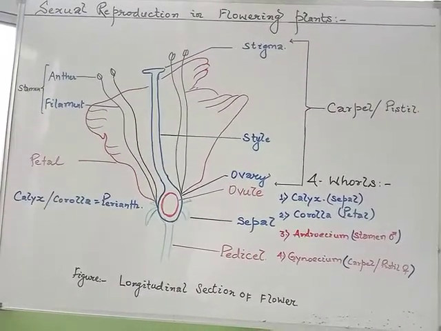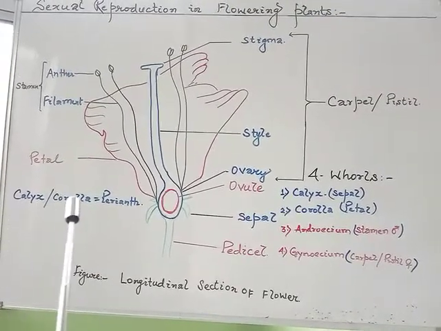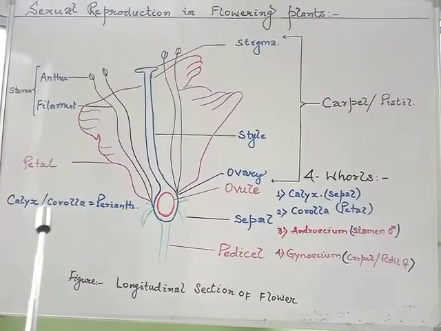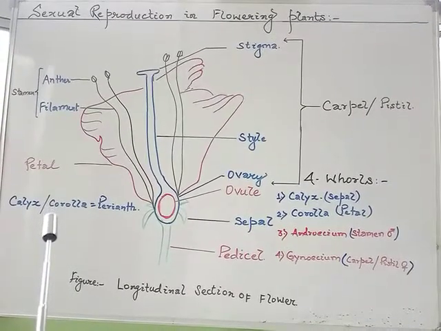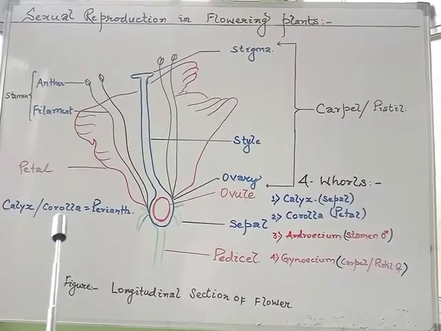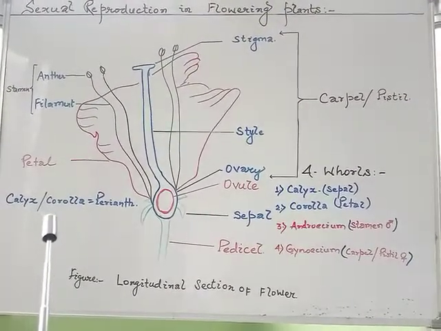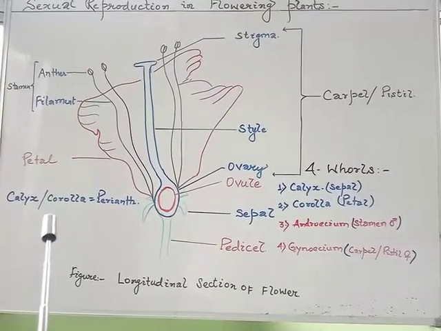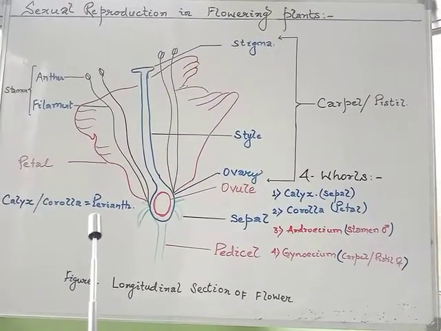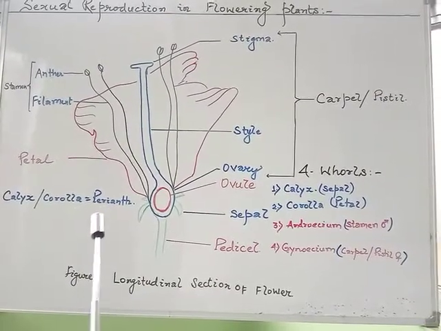In some of the flowers, the calyx and the corolla are not separate. For example, in the case of lily flower, the calyx and corolla cannot be separated out, meaning they cannot be distinguished. So, in that case, the whorl is called perianth.